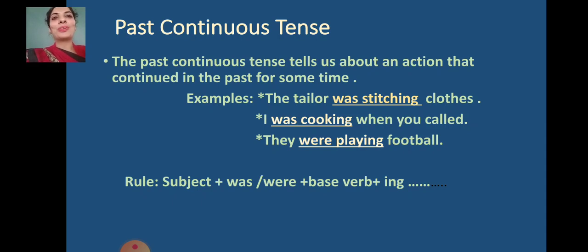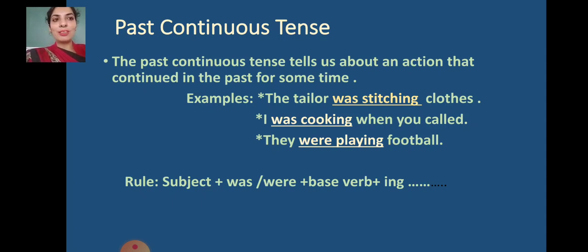Okay, now let's talk about the past continuous tense. What is this? The past continuous tense tells us about an action that continued in the past for some time. It means when we are talking about the past and the moment we are talking about, at that time the action was in continuation. Examples: the tailor was stitching clothes. I was cooking when you called. They were playing football.